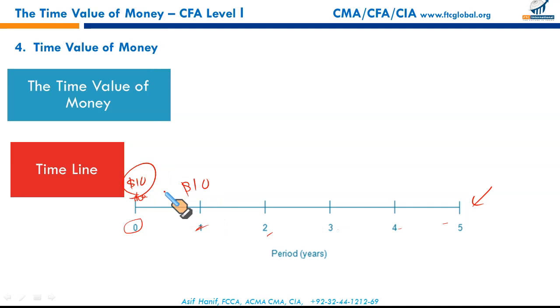A bird in hand is better than 2 in the bush. Or you can say, think like a Satan. Enjoy now and then we will see the God later. That's the idea. Enjoy now. A bird in hand is better than 2 in the bush. That's the basic idea of time value of money. So the time value of money is the concept that money you have now is worth more than the identical sum in the future due to its potential earning capacity.